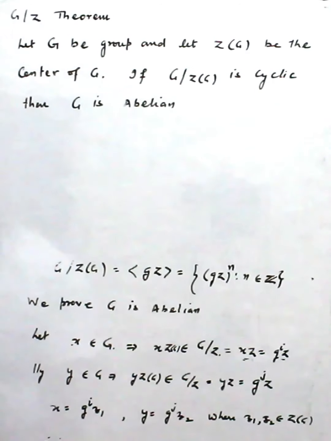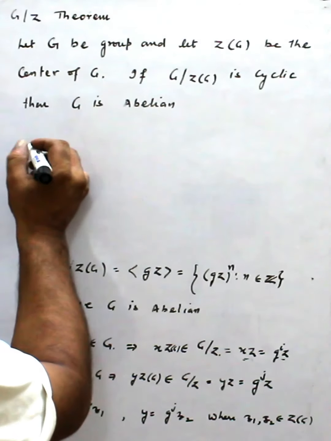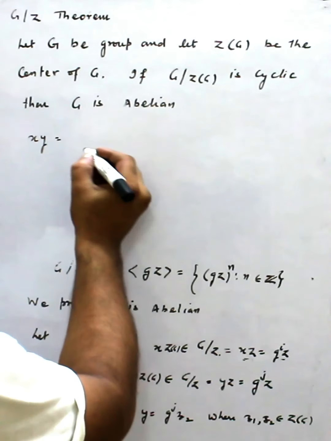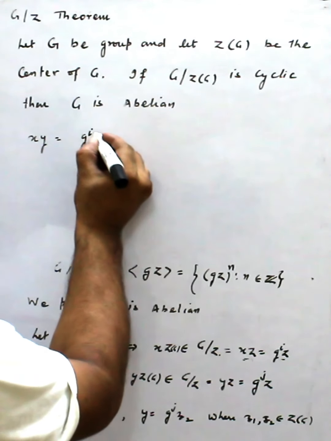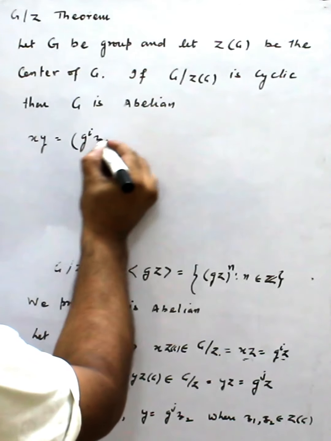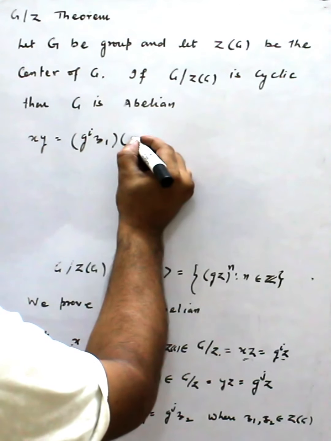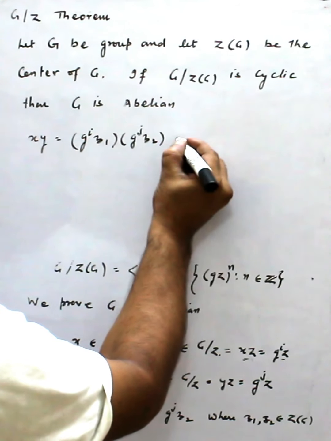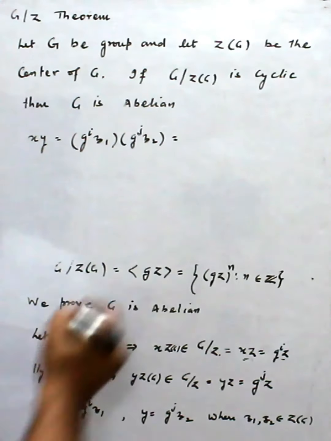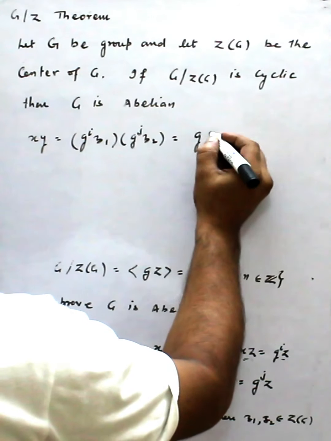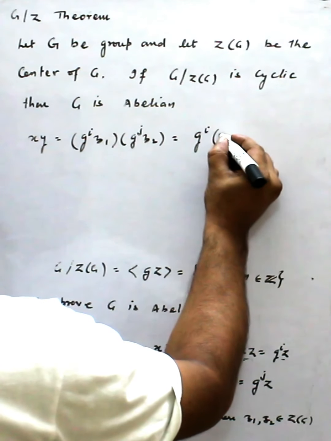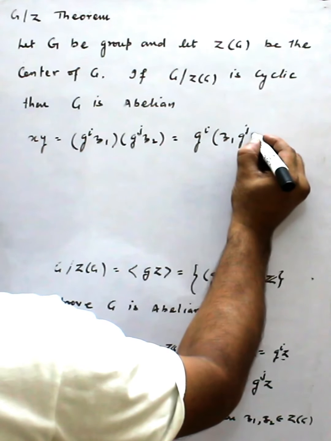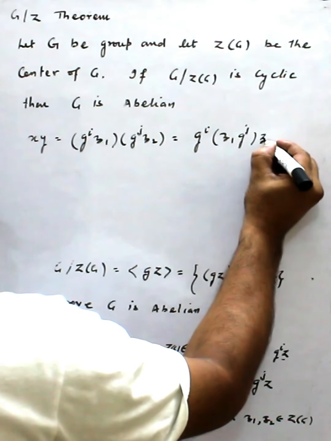Taking these values, xy is equal to g^i z1 times g^j z2, and this I can write as g^i z1 g^j z2.